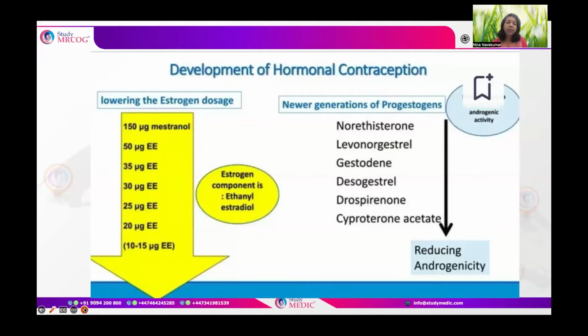Coming to the progesterone component, the combined oral contraceptive pill actually has 2 components, the estrogen component and the progesterone component. In the progesterone component, newer generations have come mainly by reducing the androgen activity. So to start with, the first generation was norethisterone, then the second generation levonorgestrel, then came gestodene, desogestrel, drospirenone, which has anti-mineralocorticoid activity as well, and then cyproterone acetate, which is mainly used for hirsutism and for the androgenic side effects. So this is ordered by the reducing androgenic effects.